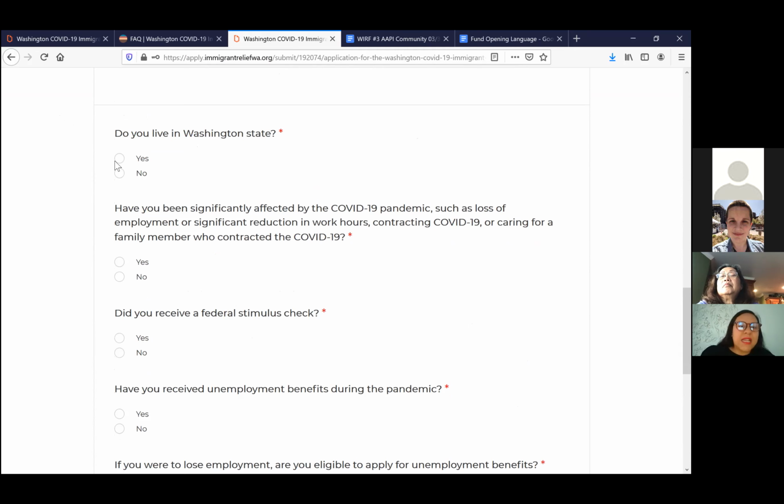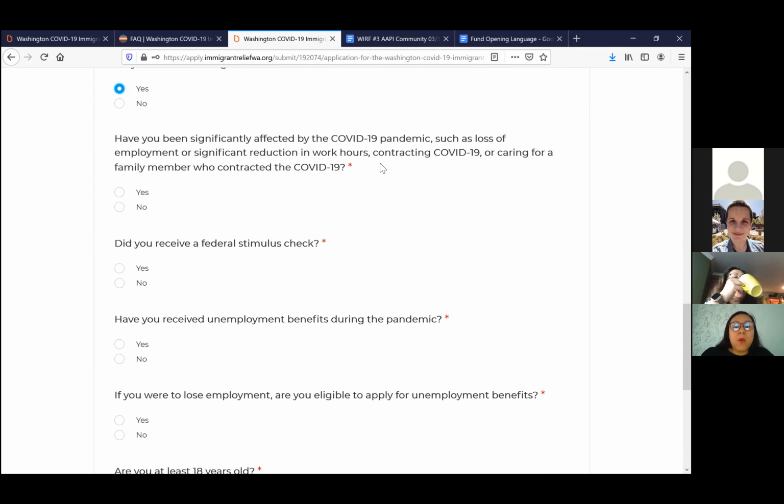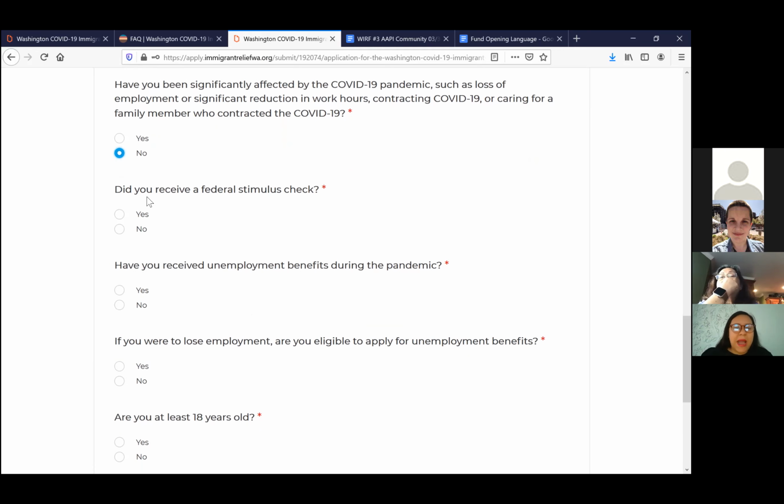So one of the eligibility requirements is to live in the state of Washington. So yes, we are defining significantly affected by COVID in this question. So that can mean losing income, employment, a reduction of hours, contracting COVID, caring for a family member who contracted COVID, right? So these are the eligibility questions. I'm going to fail them on purpose so we see what happens.